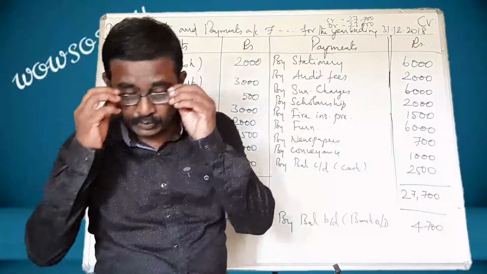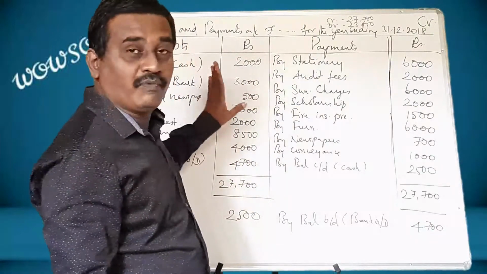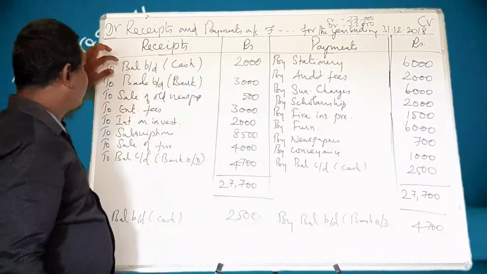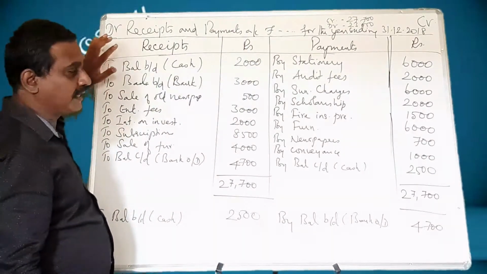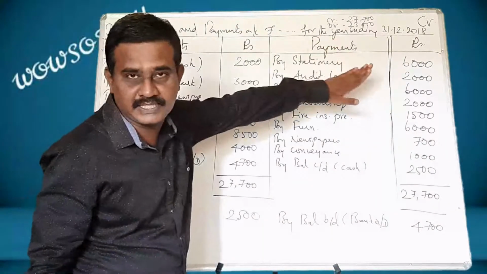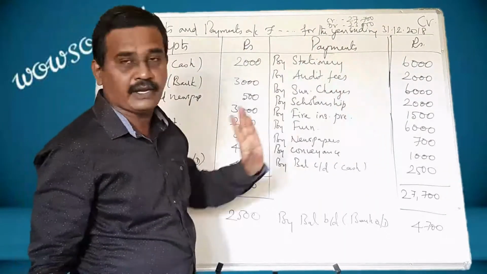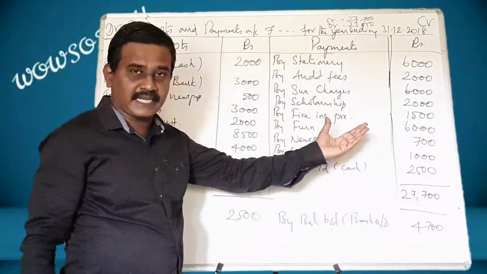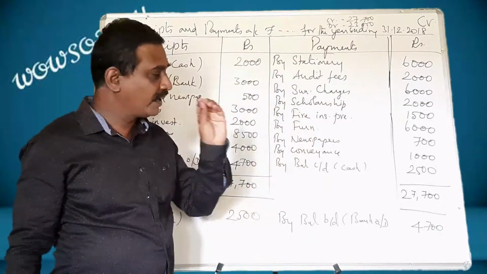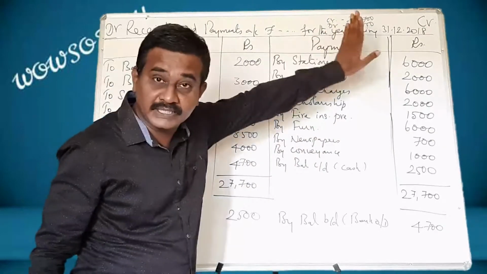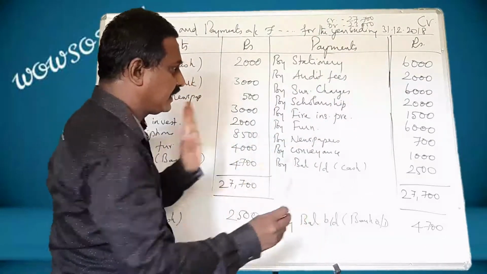Again, let me tell you one thing. When you go for preparing receipts and payments account, remember cash balance will come only in this side. There is no possibility of coming to this side. Bank balance may come in this side and in this side also. If it comes in this side, we have to assume it is a bank overdraft, and the bank overdraft should be brought to this side, and we go for doing the things.